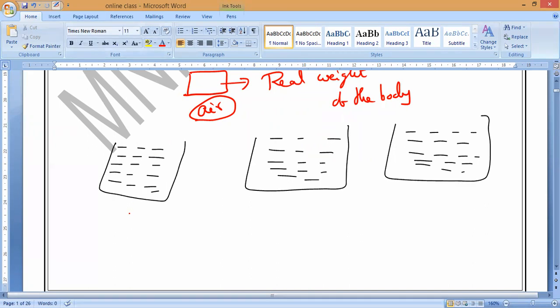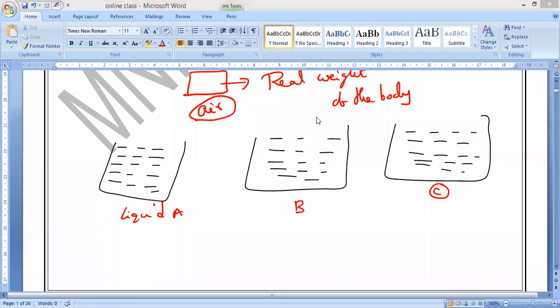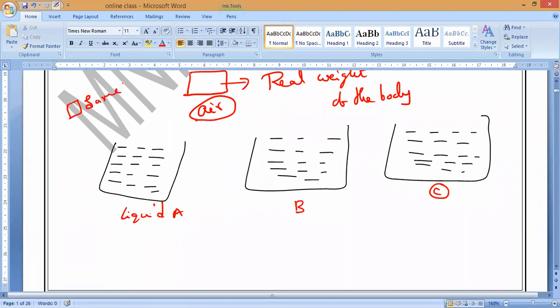Now, not water; let me consider some liquid you have taken. Pradosh has taken liquid A, you have taken liquid B, and another one has taken liquid C. Any doubt, guys? Are you understanding? Now notice very carefully. They have taken the same kind of object. Same object, are you understanding, guys?